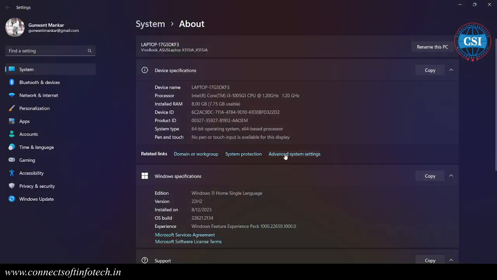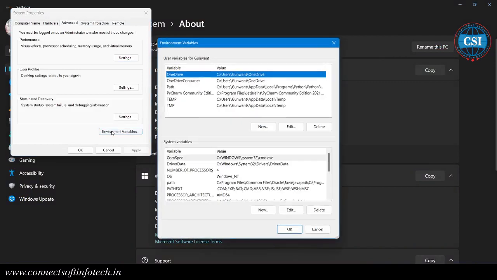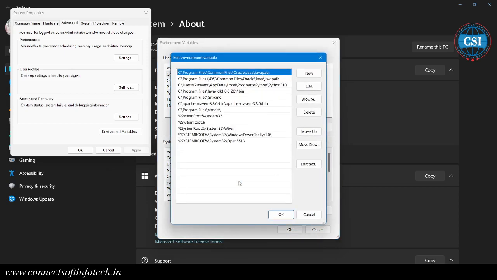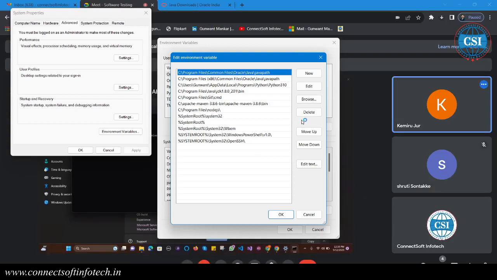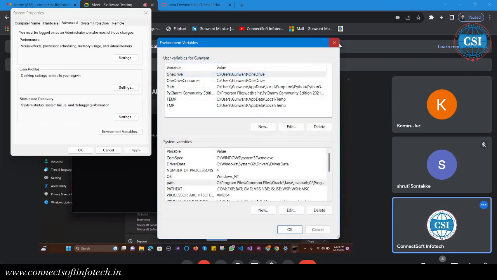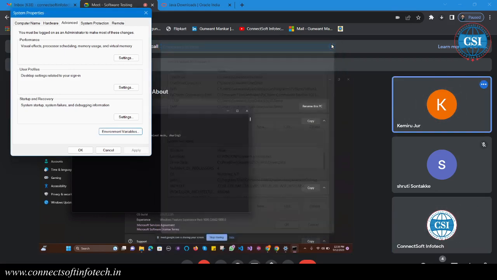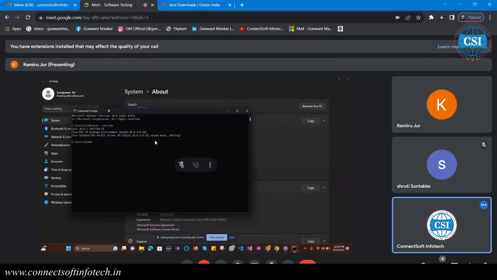Then I will tell you something different if it does not work. Now it's working. It's 20 again, but how? Just close the command prompt and then open.